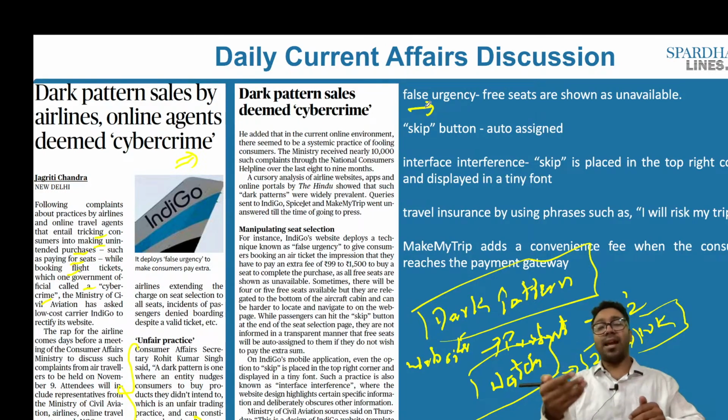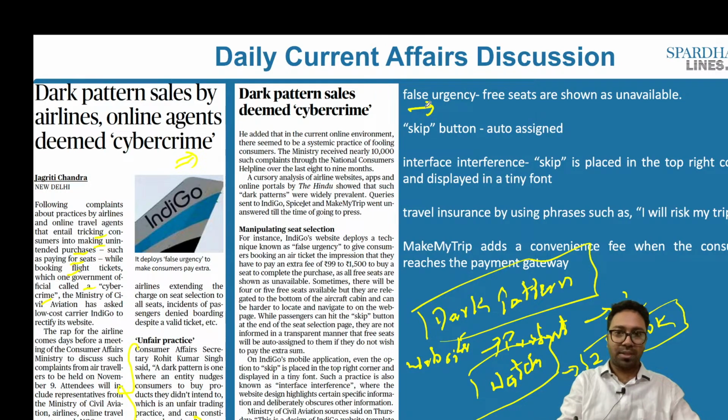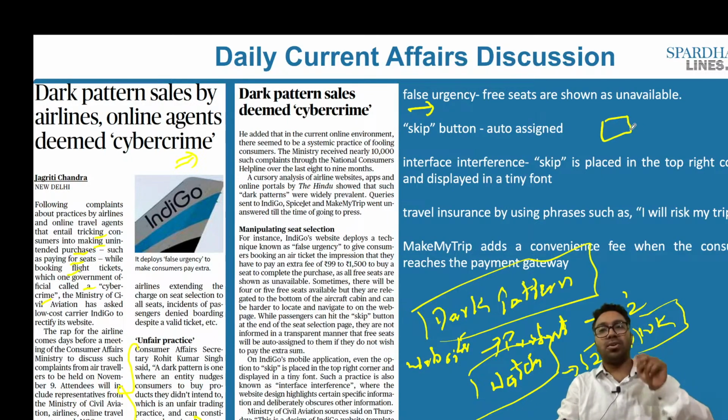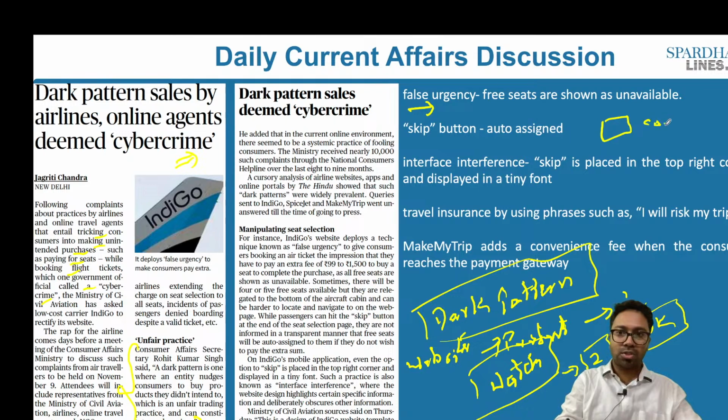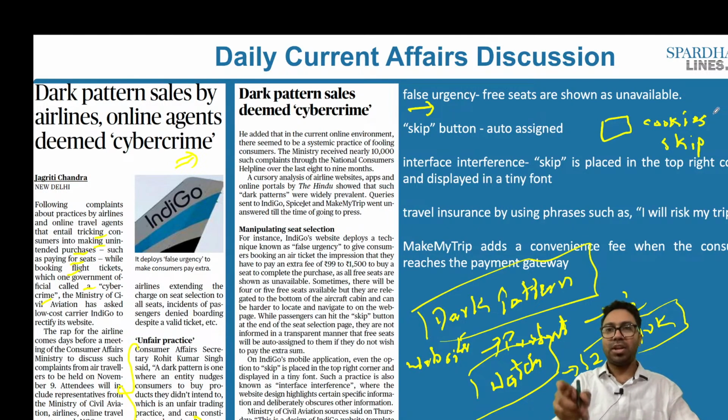The second aspect of dark pattern happens to be the skip button. What is the skip button? Let's say for example, you go to a particular website. There are a couple of websites that you visit. So in this particular website, there are two parts that you have to look into. One is what is called cookies. The other is what is called the skip button. So when you visit a website, there will be a particular website which will keep targeting you, which will be constantly seeing what you are looking at.